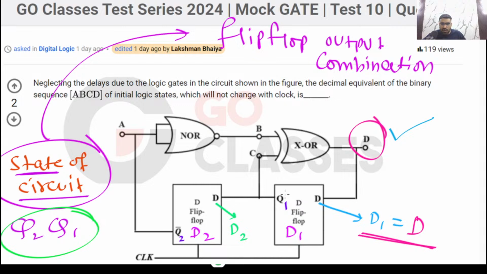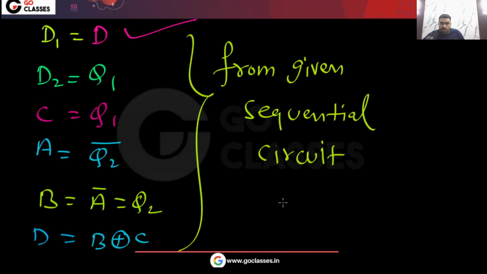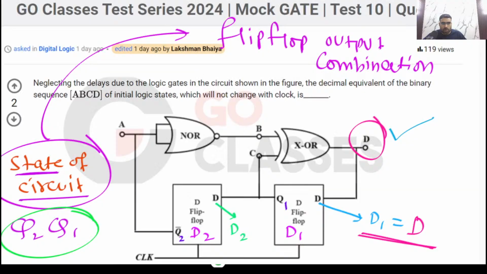Now you tell me, what is Q1? This is a D flip-flop, right? So what will Q1 next be? Because this is a D1 flip-flop. What will be the next state of this flip-flop? What will be Q1 next? That will be the same as the current value of D1.